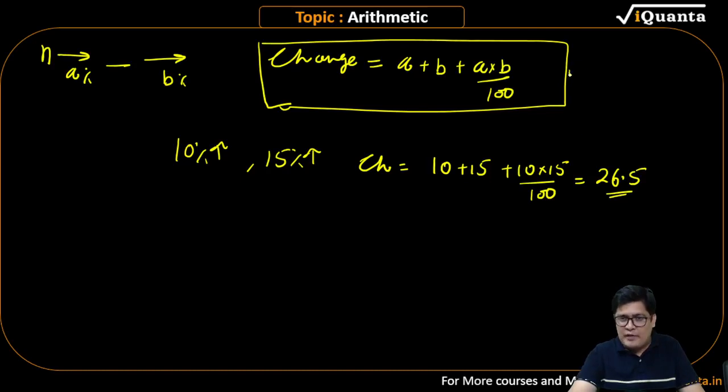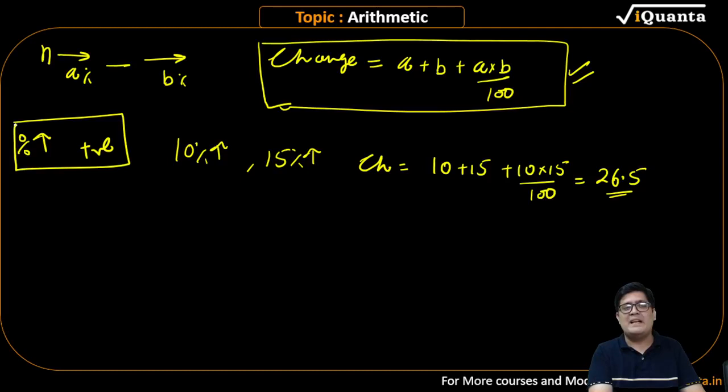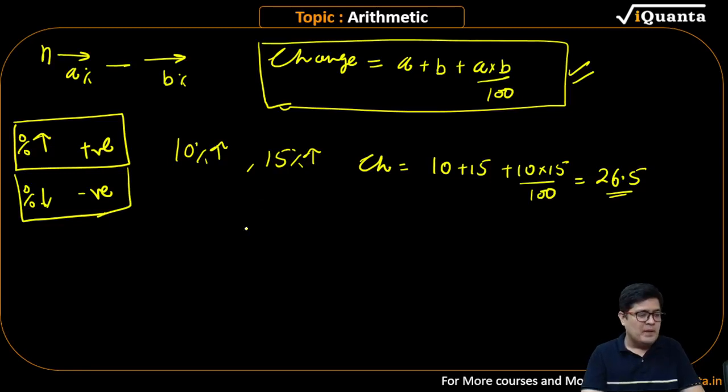This process of calculation is called successive change. This process is called back-to-back change. You are changing a number twice. I'll give you many more examples. The idea here is whenever percentage increase is taking place, it is your job to put a plus sign there. It is you who has to maintain the sign change. Whenever percentage decrease is there, you will maintain the negative sign. You have to put a minus sign there.